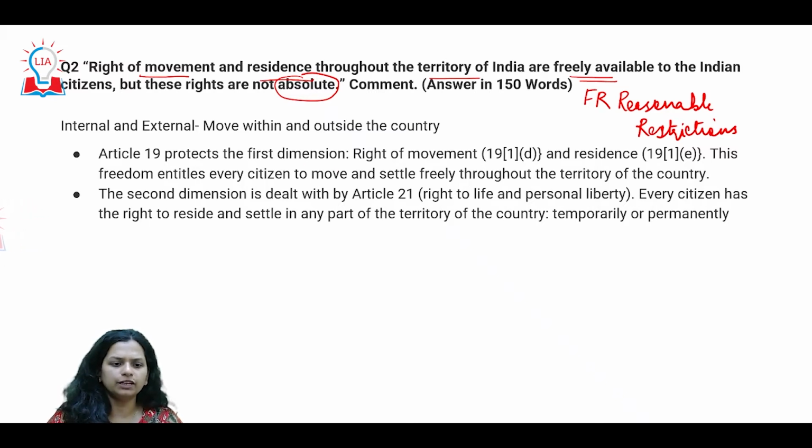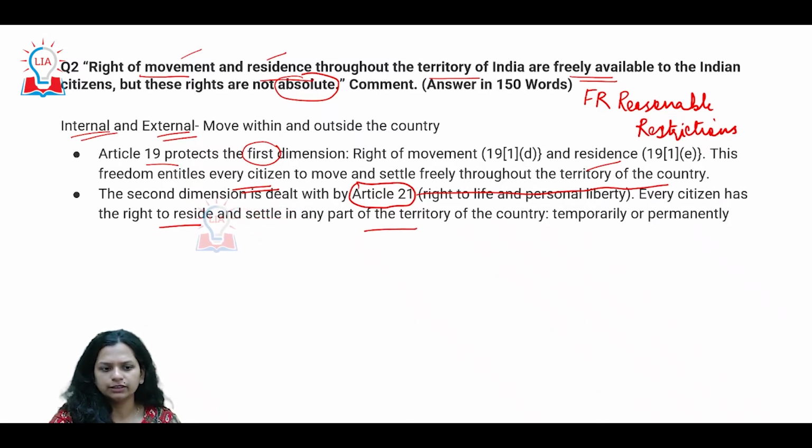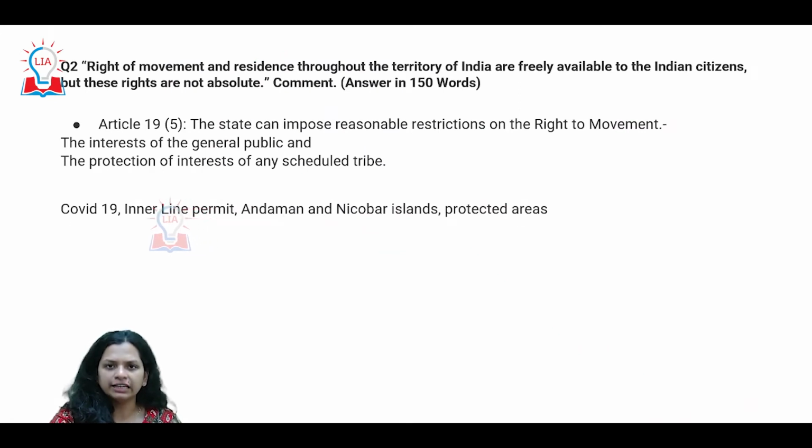Now, as far as freedom of movement and residence is concerned, there can be two perspectives to it, that whether you are talking about the internal, meaning domestic movement, or you're talking in the international domain. Now, Article 19 basically is the one which protects internal movements, where it talks about residence and movement, all right, and that every citizen can basically move and settle throughout the territory of India. But as far as Article 21 is concerned, that is talking about the right to reside in any part of the country, okay, within India or even outside. So basically how you want to essentially live.